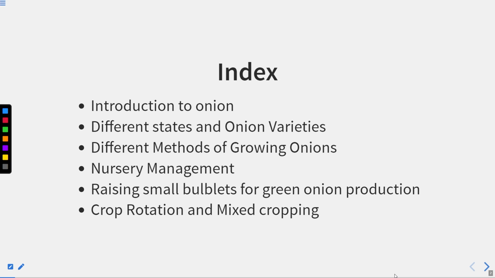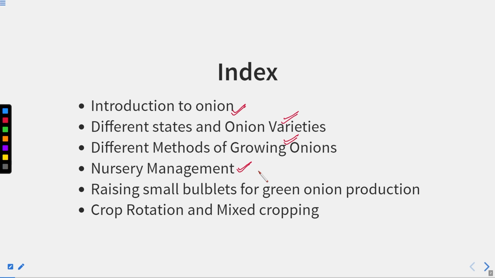In this session we are going to study the introduction to onion. We will see an introduction to the crop onion, and then the different onion varieties grown in different states, so we will see in which state which onion varieties are grown. Then we will see the different methods of growing onion, and there will be nursery management. For onion growing there is a nursery management program, so that also we are going to study.